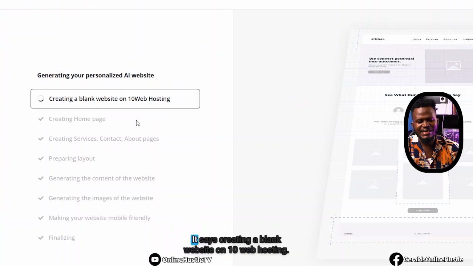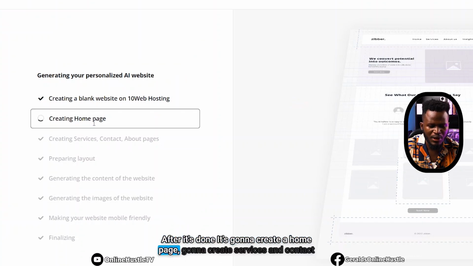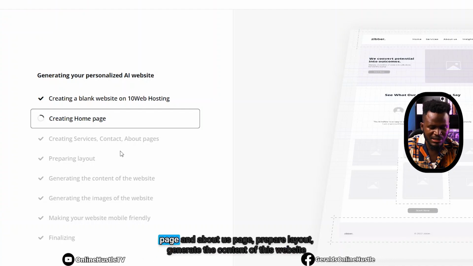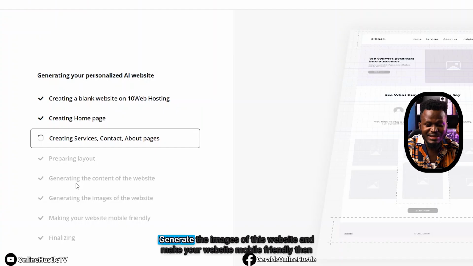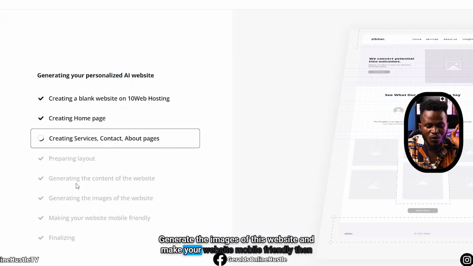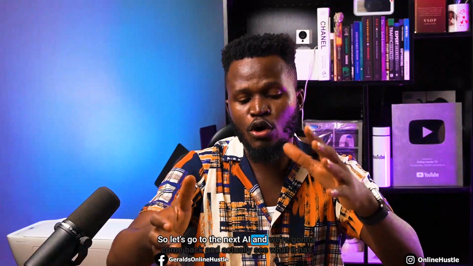And this is what it's doing, right? It says creating a blank website on 10Web hosting. After it's done, it's going to create a home page, services and contact page, and about us page, prepare layout, generate the content of this website, generate the images of this website, and make your website mobile friendly. Then it's going to finalize and our website is done. So let's go to the next AI and we're going to come back and actually see what it has done as we proceed in today's video.